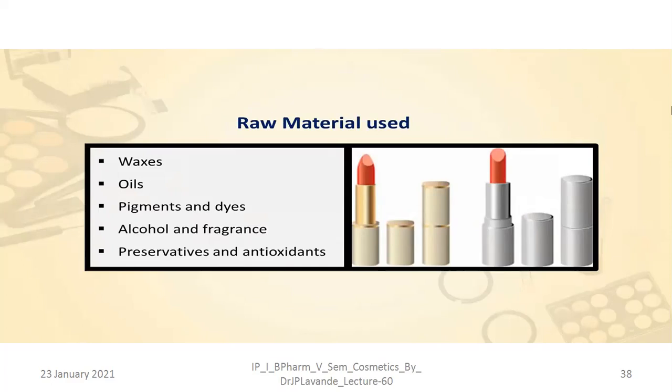Pigments are obtained from natural sources like plants and insects. Dyes are synthetically prepared compounds, and generally the D&C approved colors are used in cosmetic preparations. Alcohols and fragrances are used to give the fragrance, and preservatives are added in order to avoid contamination and microbial growth.